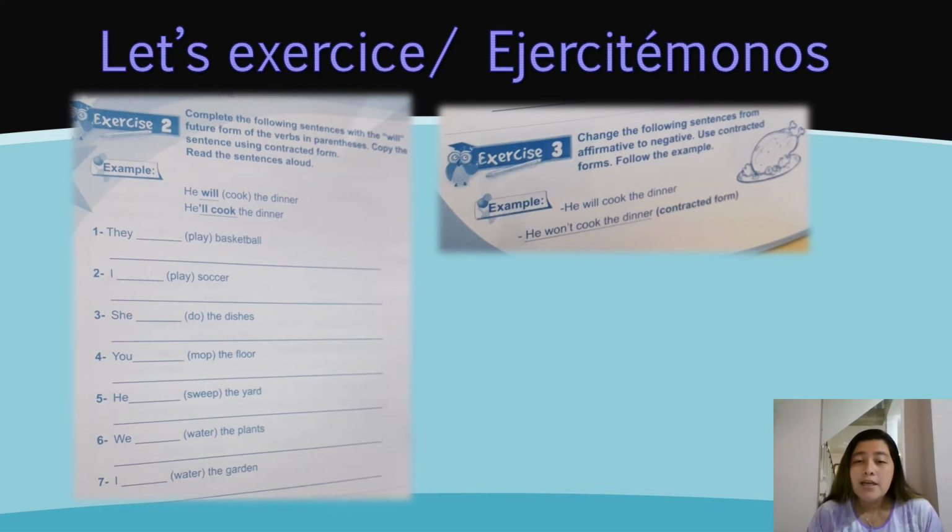Exercise 3. Change the following sentences from affirmative to negative. Use contracted forms. Follow the example. En el ejercicio 3, tú vas a cambiar esta oración afirmativa a negativa. Tenemos el ejemplo. He will cook the dinner. He won't cook the dinner. Con la forma contractada. Let's continue.